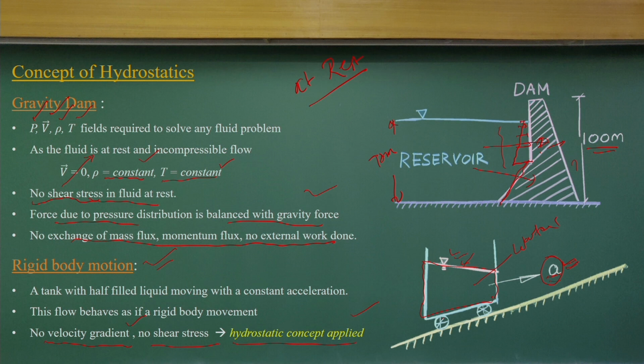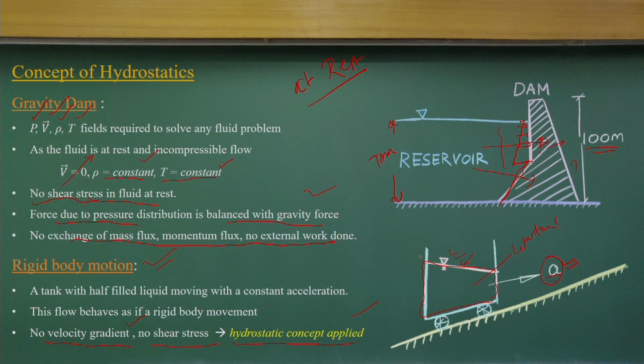Let me summarize what I am telling you. In one case we have gravity dams, where we know the fluid is at rest. That means only the pressure force is going to act on the surface of the dam. In that case, there are no velocities, no shear stress, only the pressure is going to act.